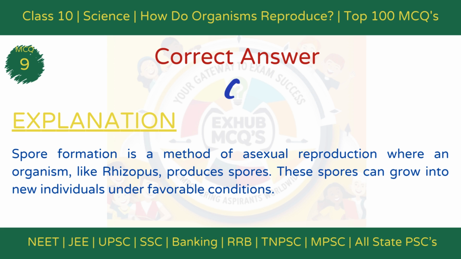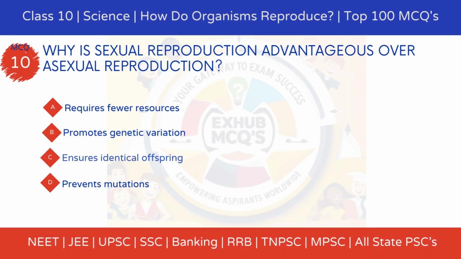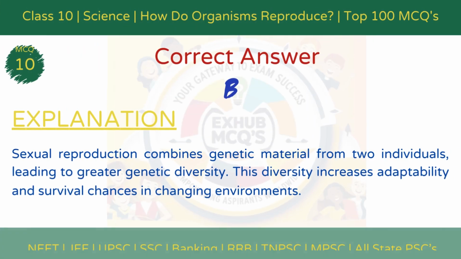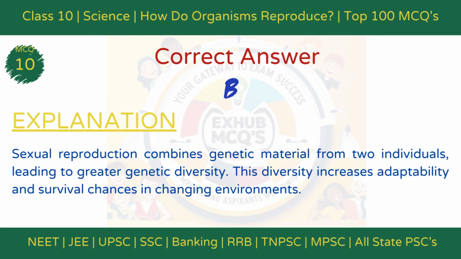MCQ 10. Why is sexual reproduction advantageous over asexual reproduction? Option A, requires fewer resources. Option B, promotes genetic variation. Option C, ensures identical offspring. Option D, prevents mutations. The correct answer is option B, promotes genetic variation.